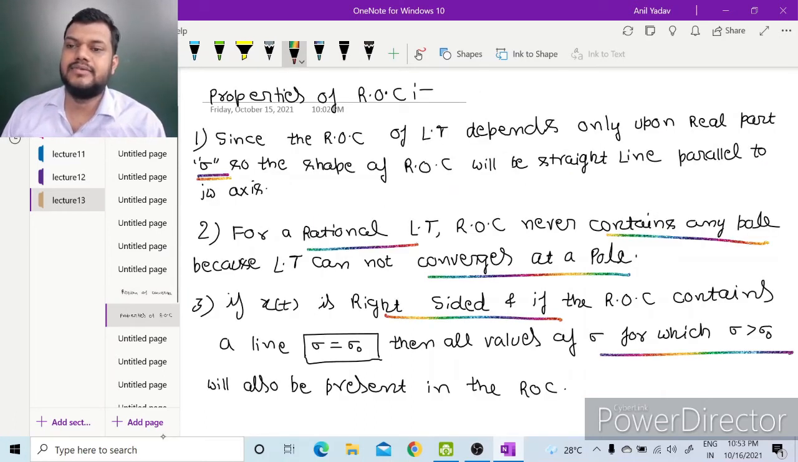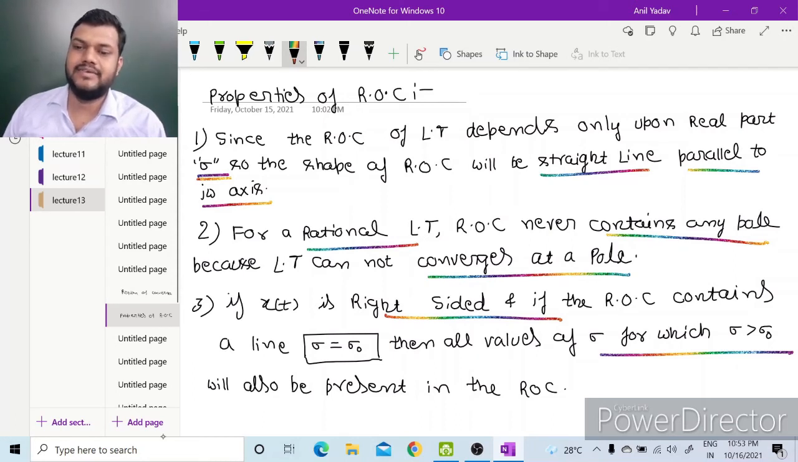Since the region of convergence of the Laplace transform depends only upon the real part, that is sigma, the shape of the ROC will be a straight line parallel to the j omega axis. For a rational Laplace transform, the ROC never contains any pole because the Laplace transform cannot converge at a pole.